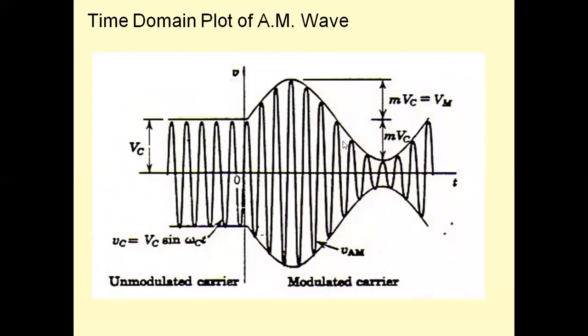See once again the time domain plot. There is no change in the amplitude of the message signal, no change in the carrier cycles. When the amplitude of the message signal is increasing, the carrier cycle amplitude is increased. Here the amplitude of the message signal is decreasing, the carrier cycle amplitude is decreased. So we are getting the variations in the amplitude. So the message signal is placed onto the envelope of the carrier.